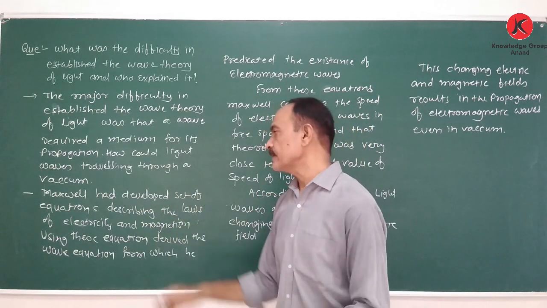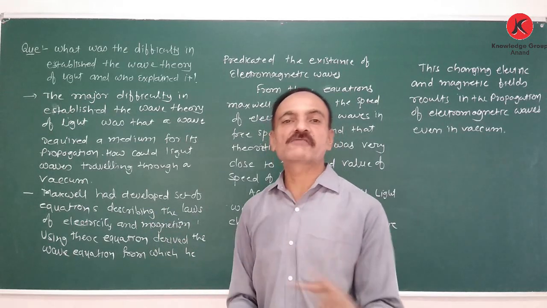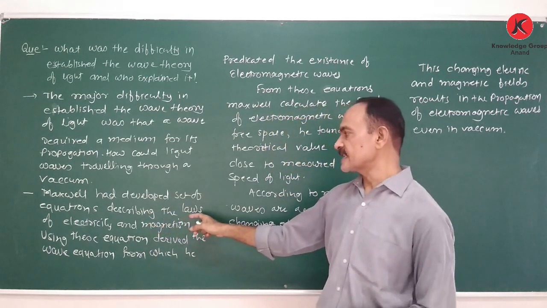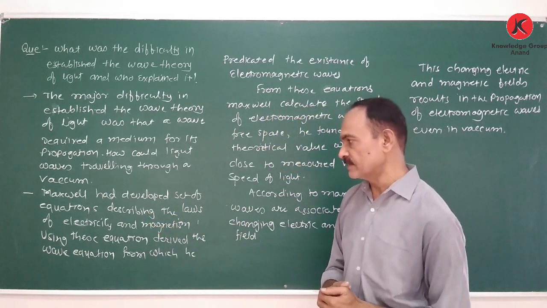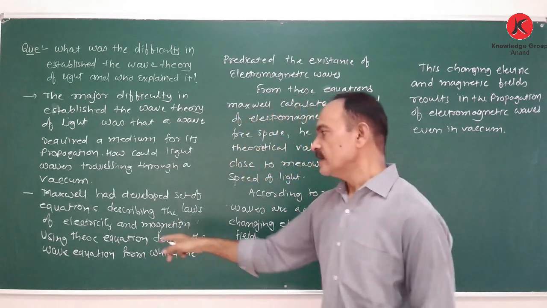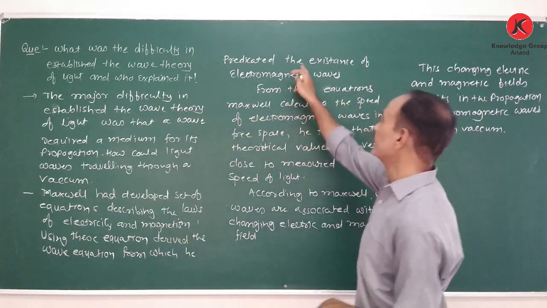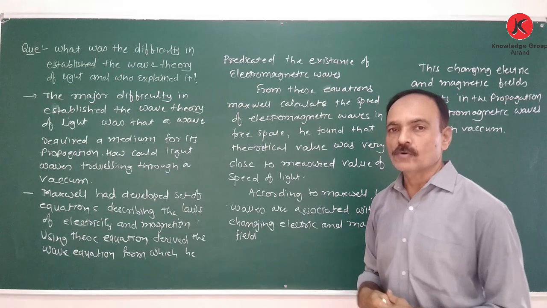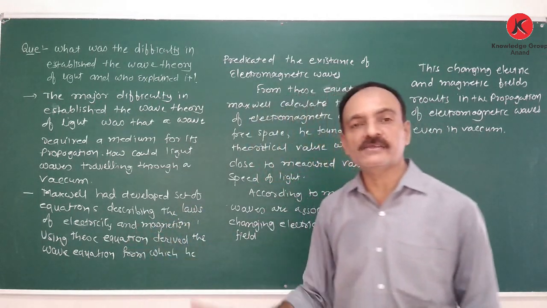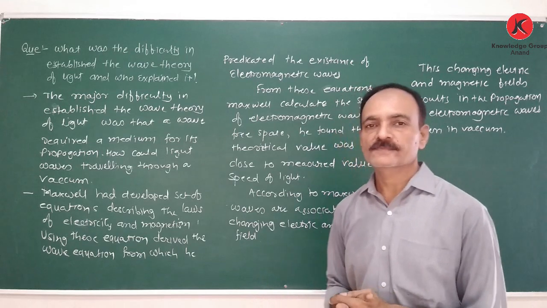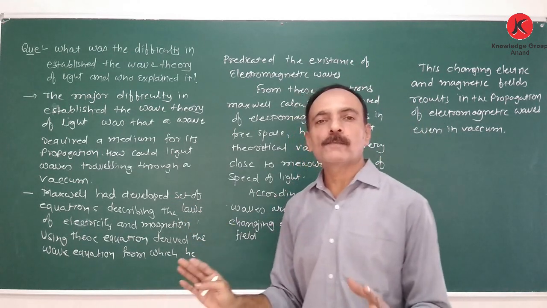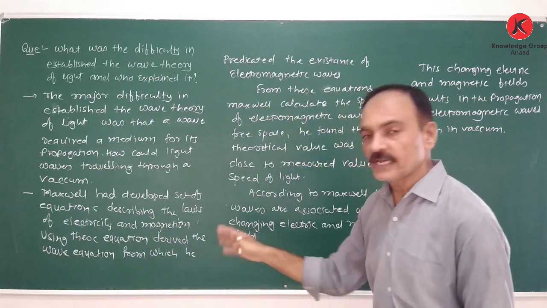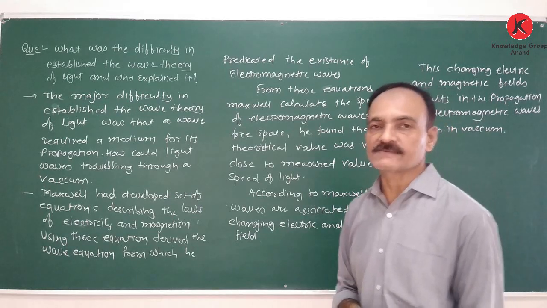Using these concepts, Maxwell derived four equations, known as Maxwell's equations, describing the laws of electricity and magnetism. Using these equations, he derived the wave equation, from which he predicted the existence of electromagnetic waves.